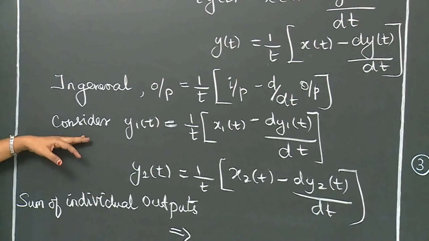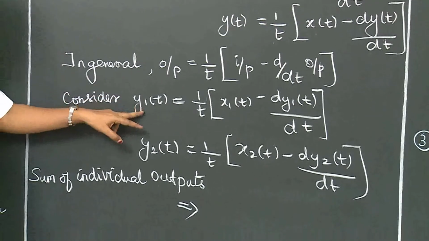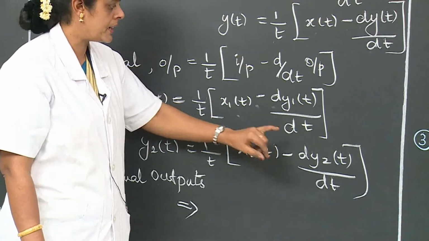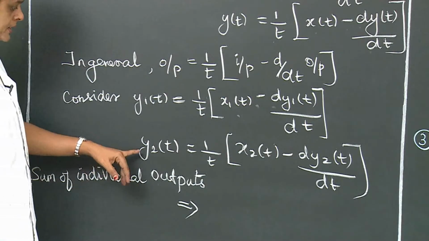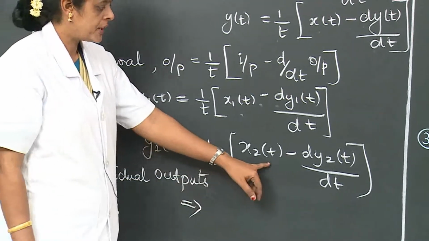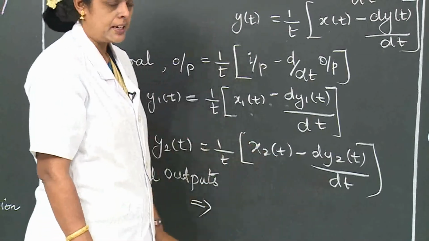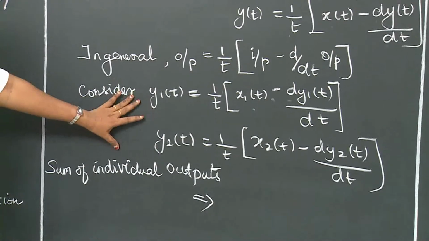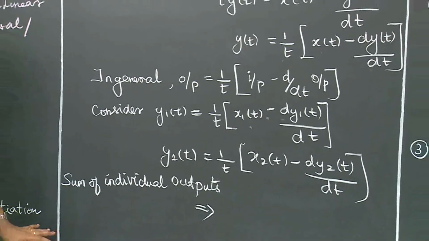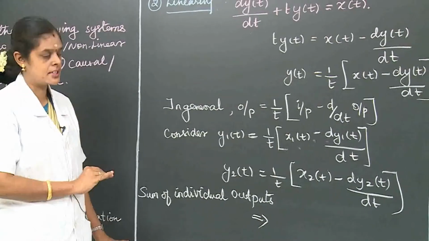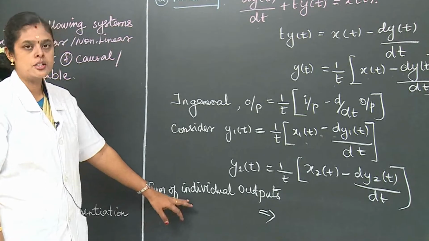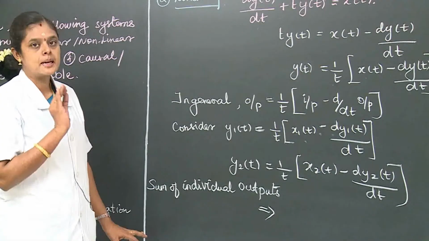Next we consider two inputs. First, y1(t) = (1/t)·x1(t) − dy1(t)/dt. The second one is y2(t) = (1/t)·x2(t) − dy2(t)/dt. To prove the linearity property, we have to satisfy the superposition principle: the sum of individual outputs is equal to the weighted sum of the inputs.